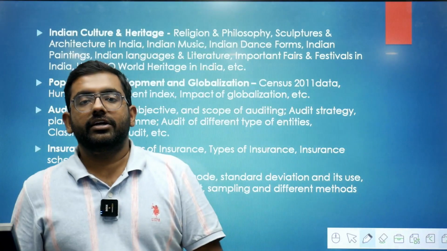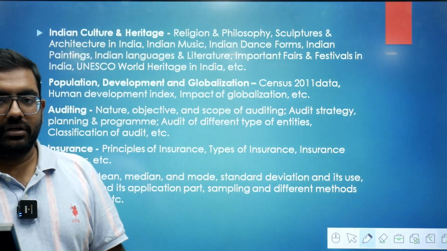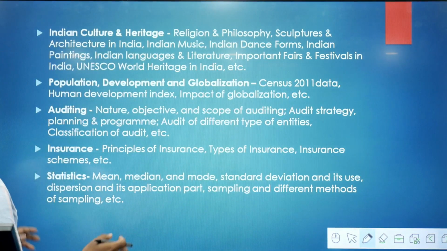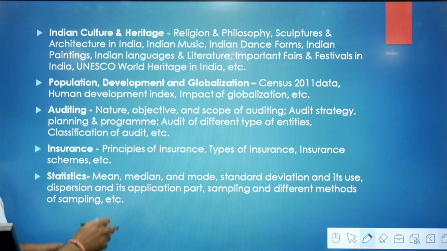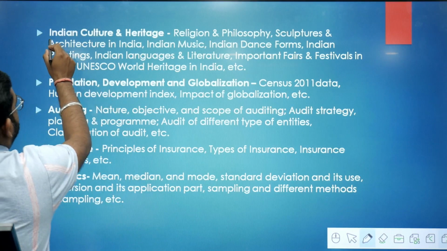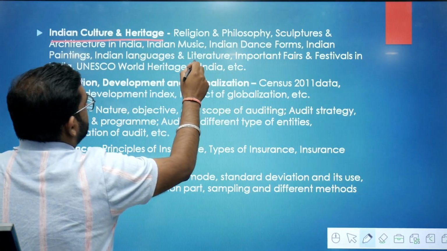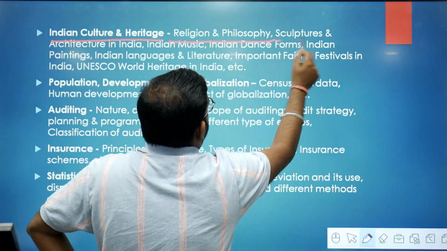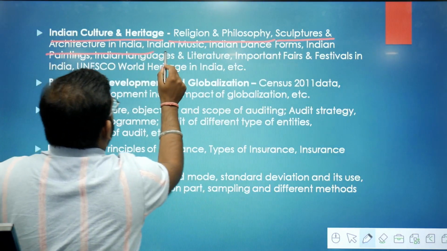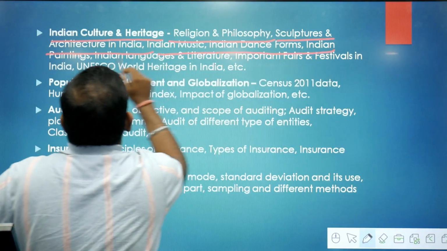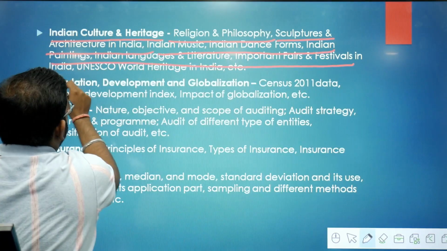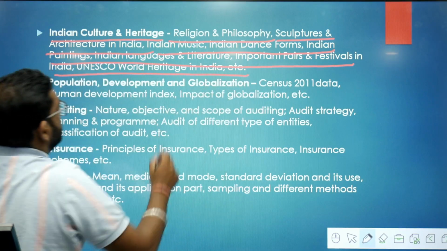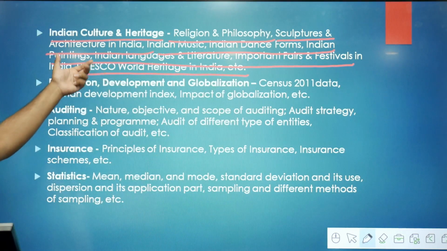Now we will talk in detail about the syllabus of APFC. All other topics you have already seen. Now, these are the extra topics you should do in the syllabus of APFC, like Indian culture and heritage. In this, you should do these subtopics: religion and philosophy, culture and architecture in India, Indian music, dance, Indian festivals, paintings, Indian literature, UNESCO World Heritage Sites in India. So these are the subtopics you should do in Indian culture and heritage.